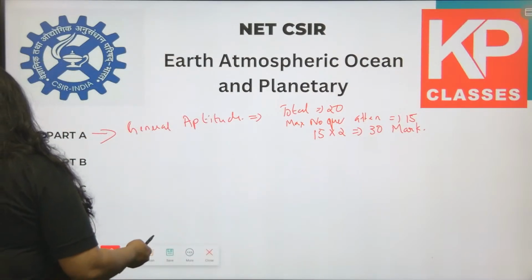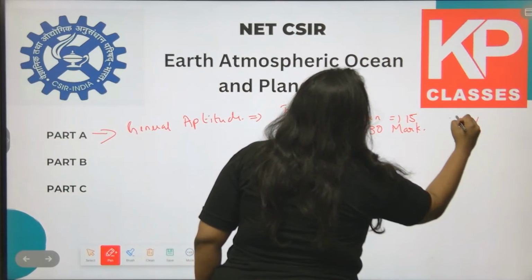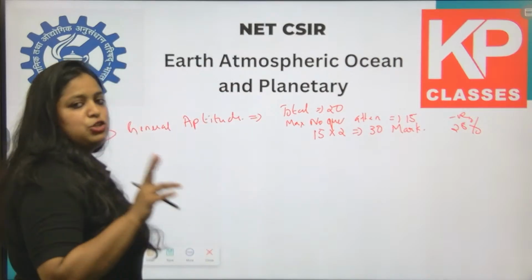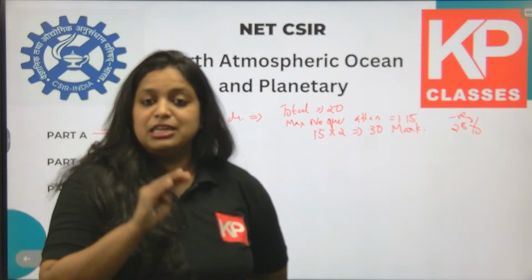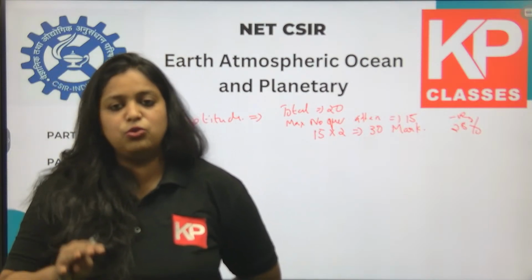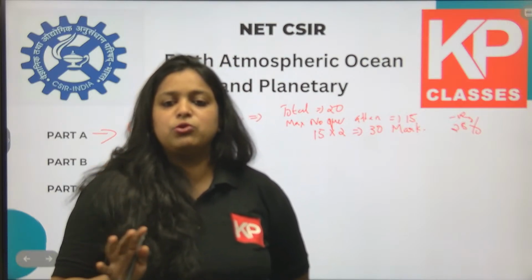Yes, there is negative marking over here. 25% negative marking will be there in a 2 mark question of NET CSIR paper. The complete NET examination is MCQ. There is no other type of question, only MCQ. There will be a question and 4 options, and among the 4 options, only 1 option will be correct. That is the MCQ type of question.